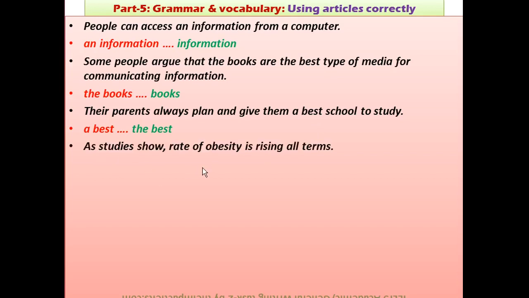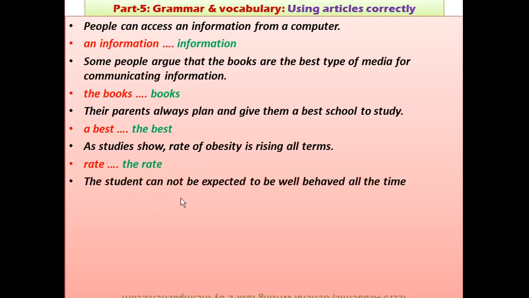"As studies show, rate of obesity is rising." Whenever we use rate, we should use "the rate". We just don't use "rate" alone. Even if you ask me what is the rate of vegetables, we cannot say "what is rate of vegetables". That's not correct, so just keep in mind. "A student cannot expected to be well behaved all the time."